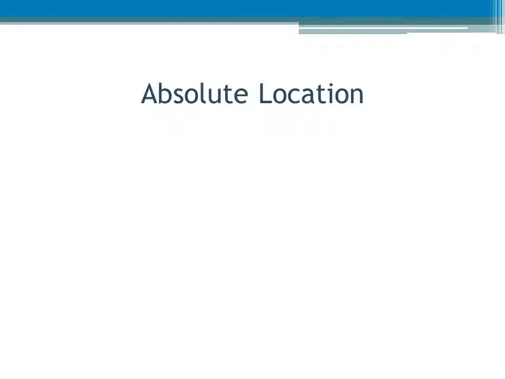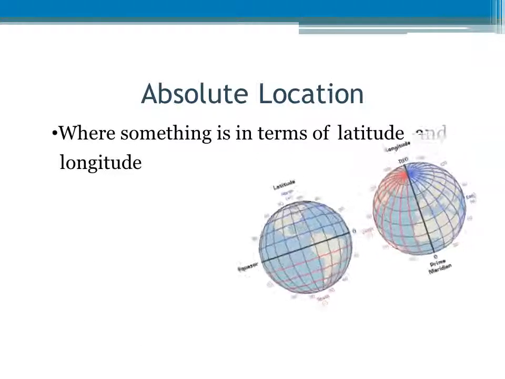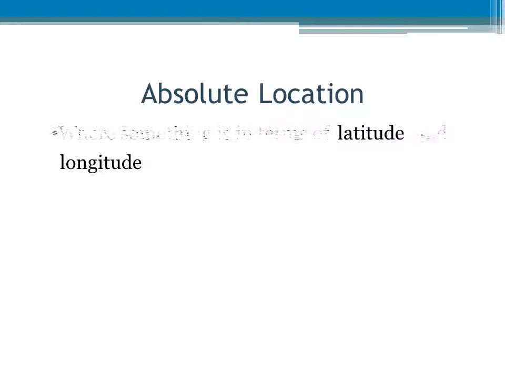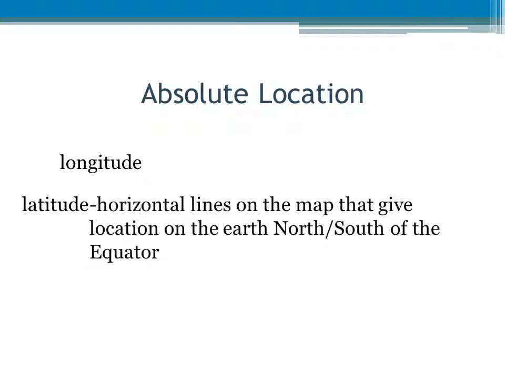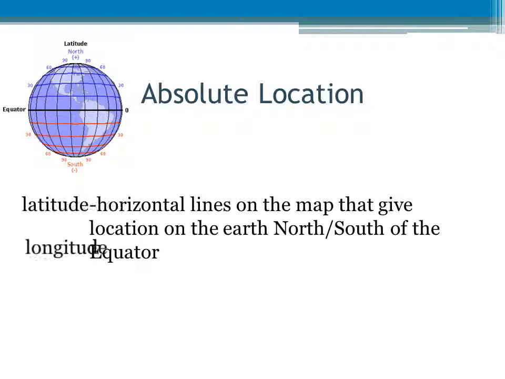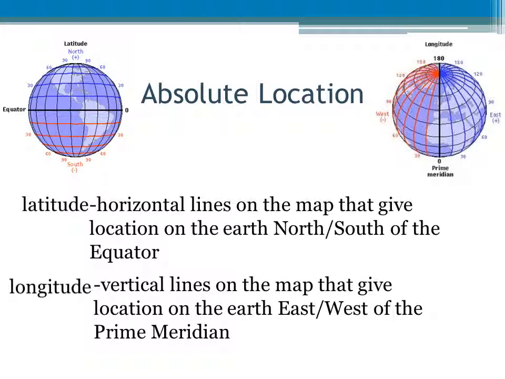Absolute location is described by where something is in terms of latitude and longitude. Before going further, it's important to understand what latitude and longitude are. Latitude is the horizontal lines on the map that give location on the Earth north-south of the equator. Longitude is the vertical lines on the map that give location on the Earth east-west of the prime meridian.